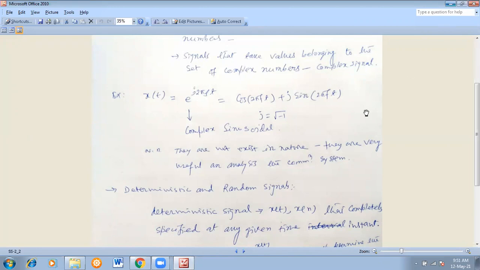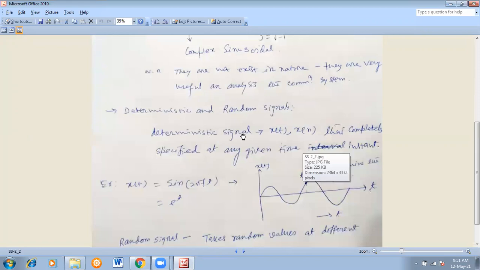So I have written over there, deterministic signal. That means it may be x(t) or x(n). That means it may be continuous. x(t) is continuous in time, as I mentioned earlier, and x(n) is a discrete time signal, some kind of digital signal. So we are dealing with these two throughout the syllabus, mainly continuous in time, and the second one is discrete in time. So x(t) and x(n) are completely specified at any given